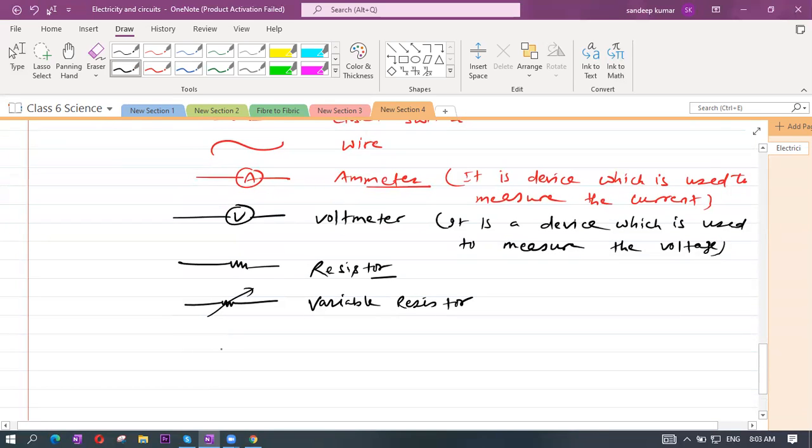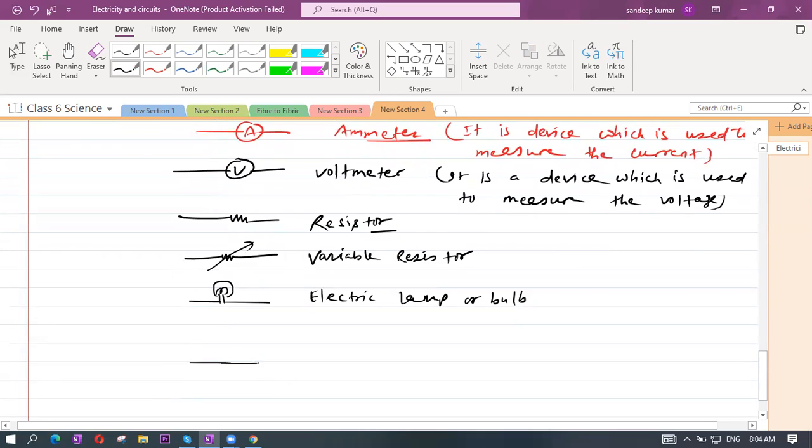If it is like this, this is the symbol of an electric lamp or electric bulb. Electric lamp or bulb.